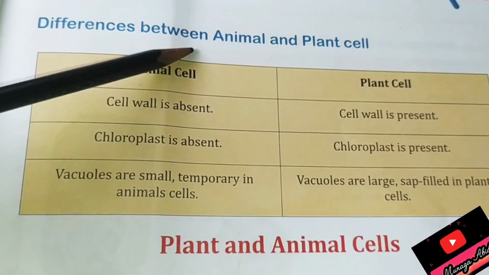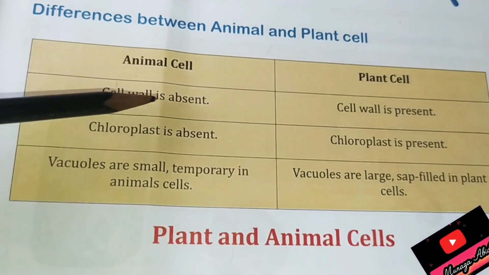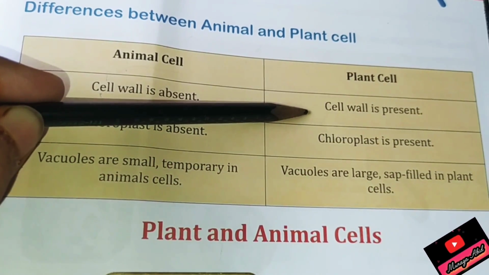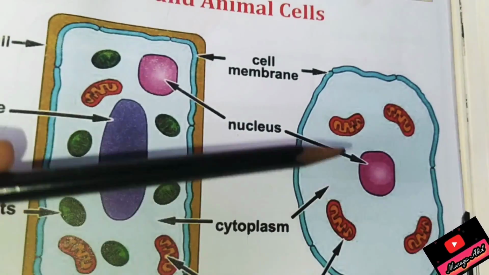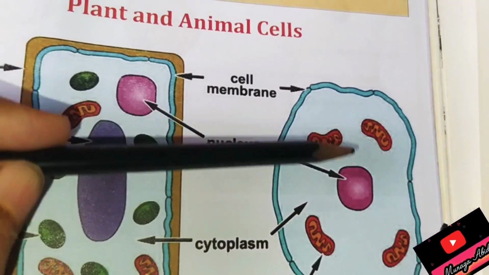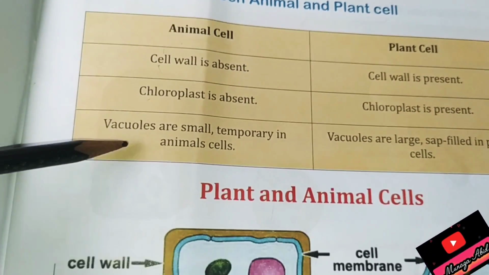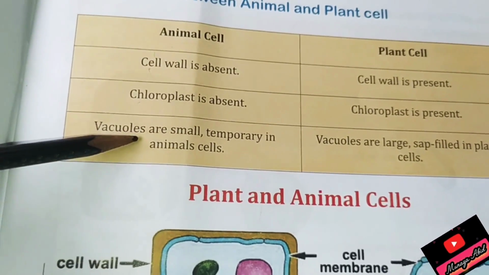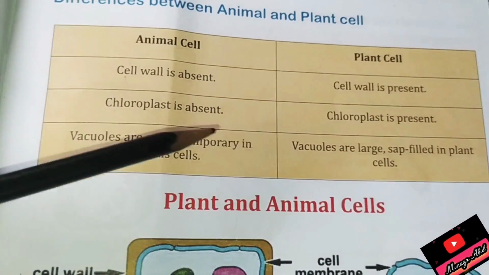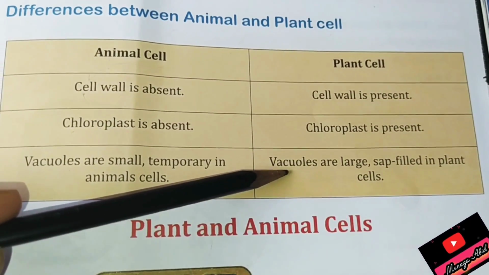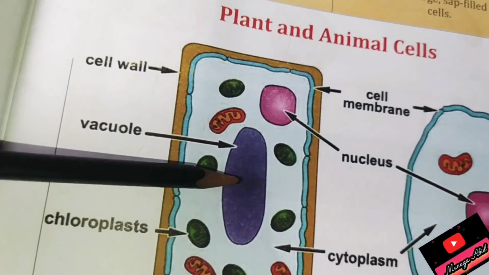So the differences between animal and plant cells are: in animal cells, the cell wall is absent, and in plant cells, the cell wall is present. In animal cells, chloroplast is absent. You can see there is no chloroplast because there is no need. They eat food, they don't make food by photosynthesis. So animal cells do not have chloroplast. Vacuoles: animal cells have many vacuoles, but they don't have just a single vacuole. But in plant cells, there is a large sap-filled vacuole. You can see here.